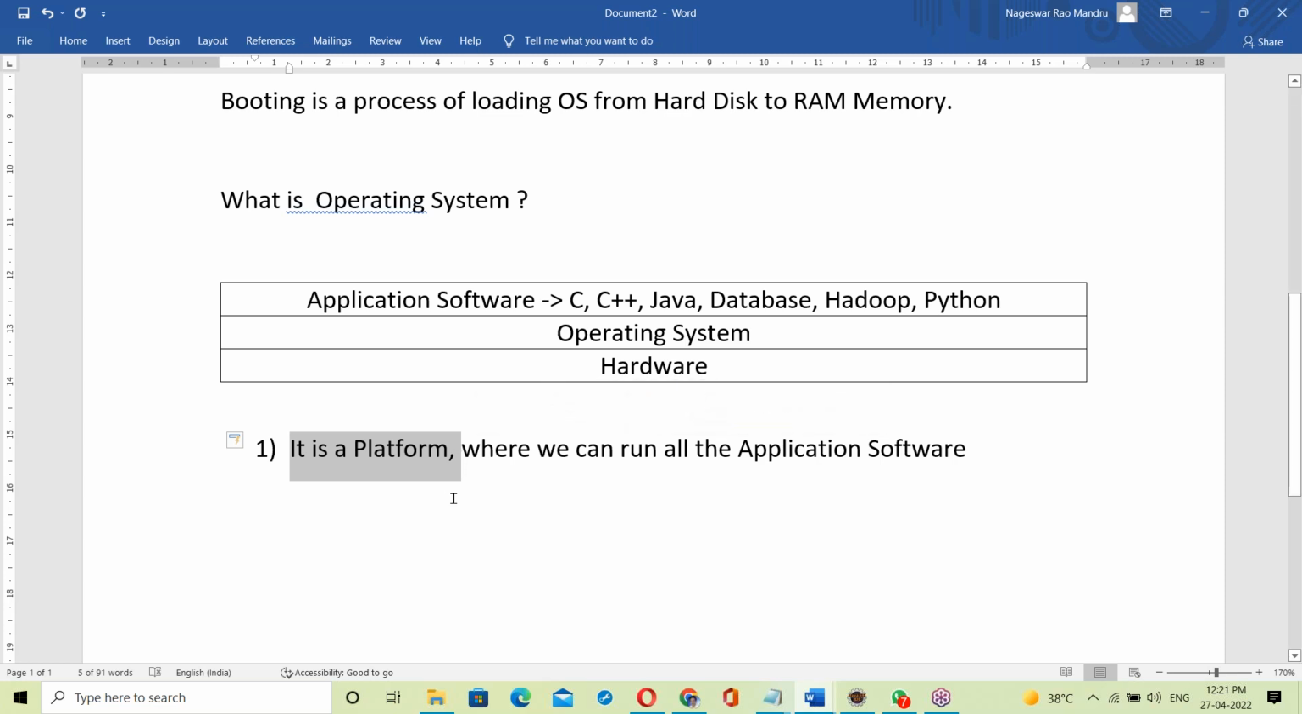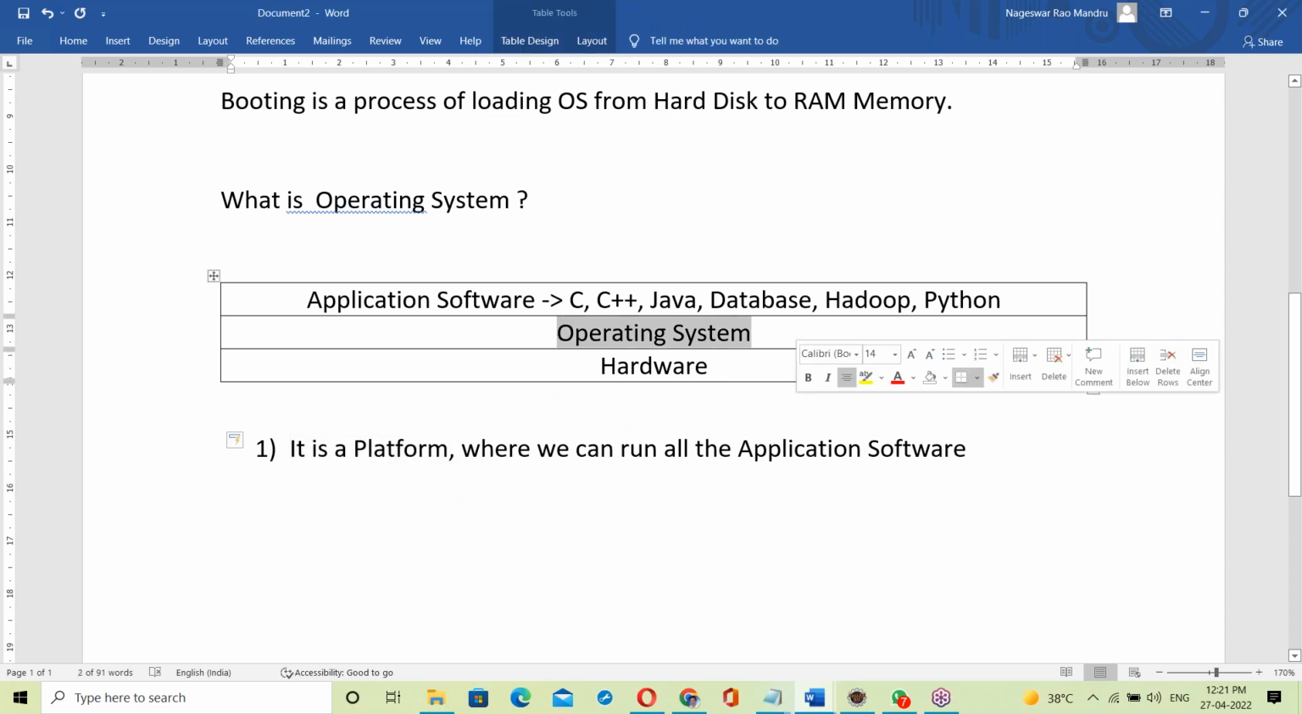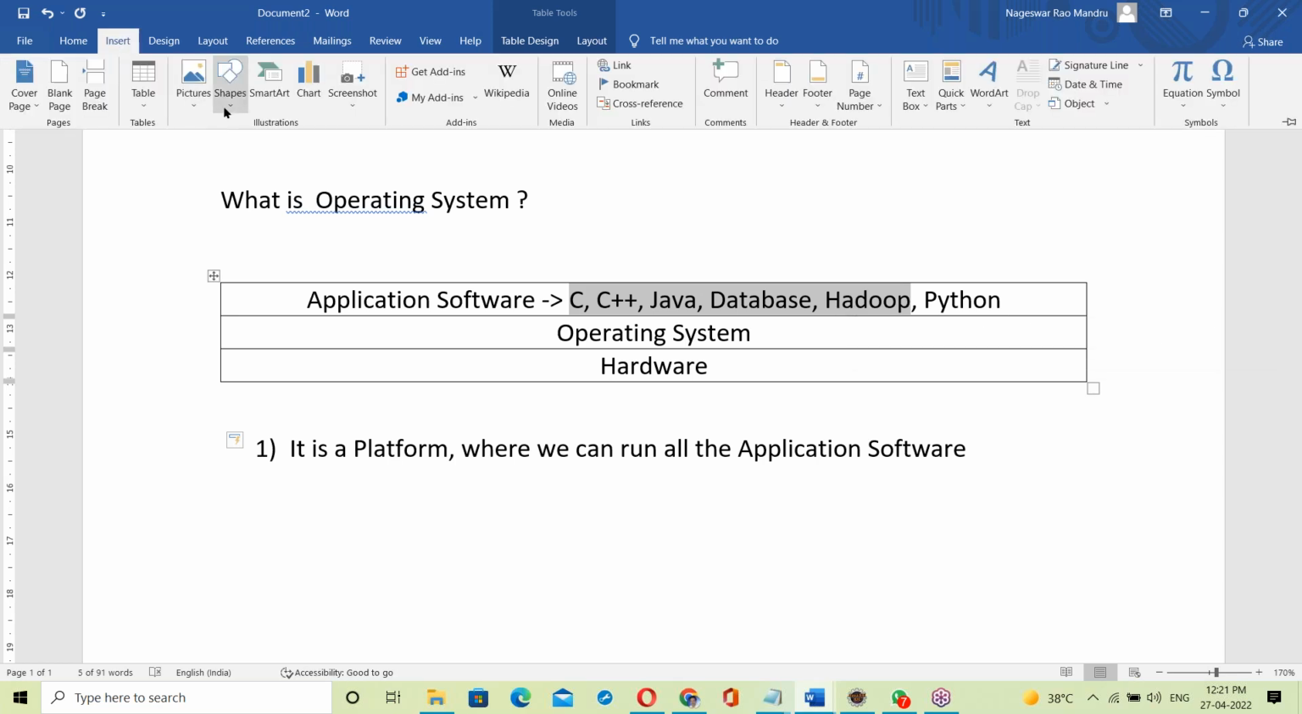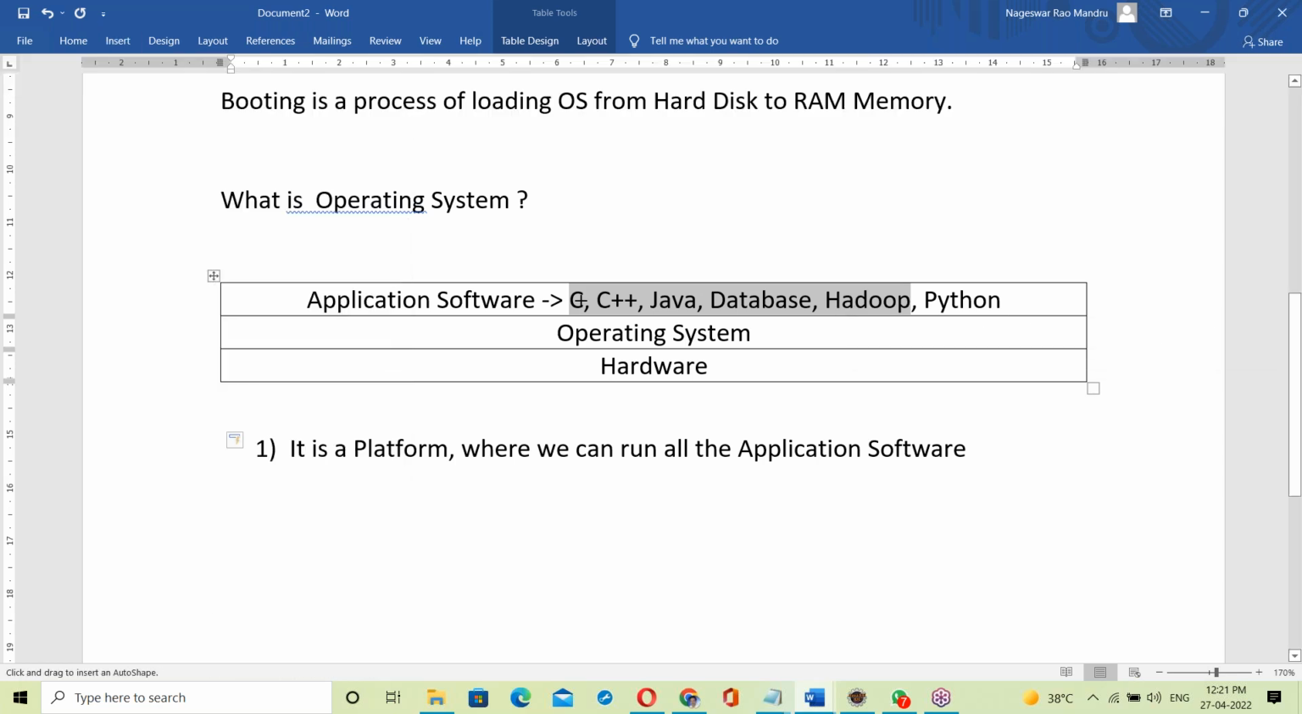Not only a platform. Suppose these programs are generating some output too. The output of the C, C++ or Java program is first of all delivered to the OS.